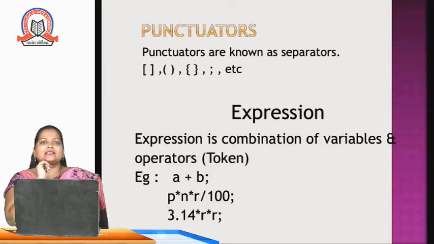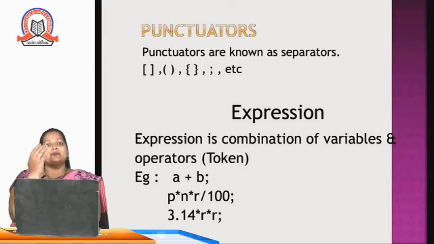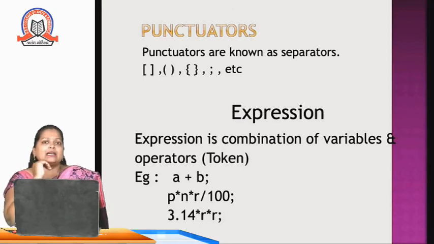Last but not the least is punctuator. Punctuators are also known as separators, meaning the symbols we use to separate one word from another, one statement from another statement, one block from another block, are known as punctuators. Like if I am using parenthesis or comma or semicolon, that is nothing but a punctuator.